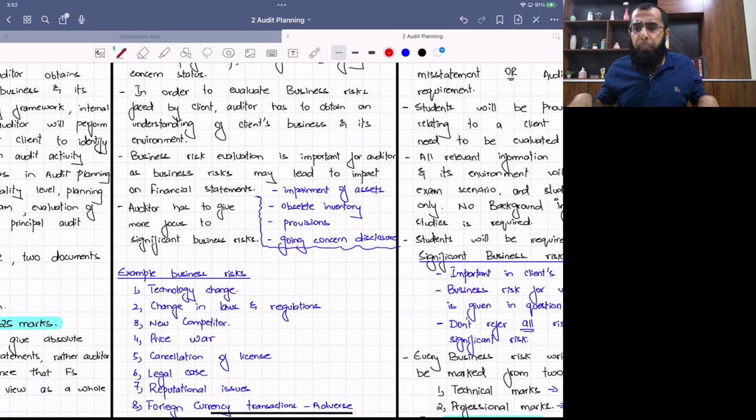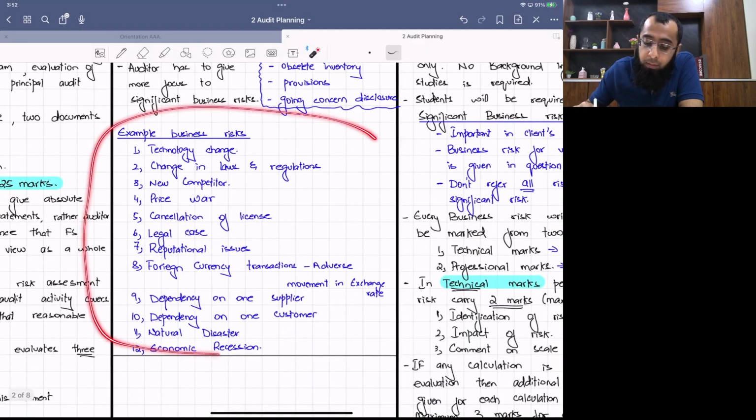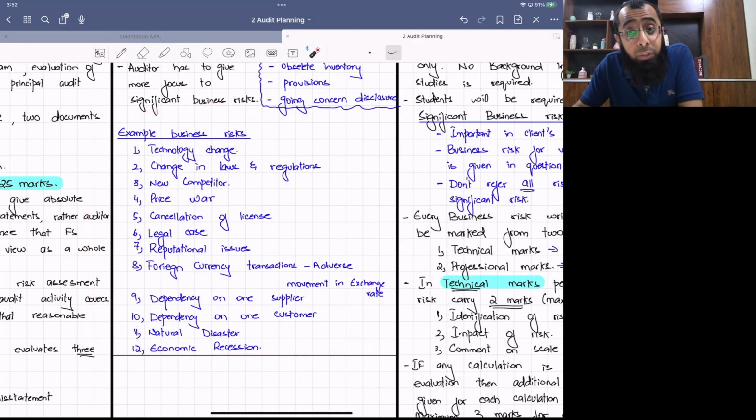Business risks are important for an auditor. Why are business risks important for an auditor? Because these business risks can have an impact on the financial statements also. They can lead to an impairment situation, an obsolete inventory situation, provisions. And then we discussed some example business risks which we can find in our examination.